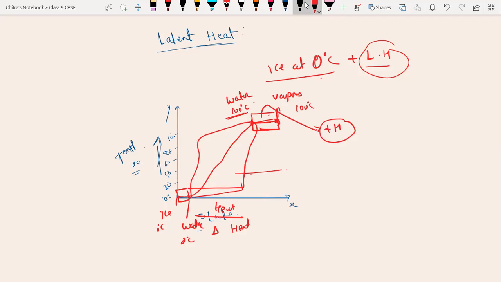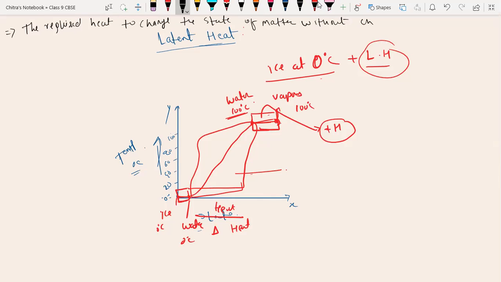First I am going to write the definition, then you will understand. So the definition for latent heat is the required heat to change the state of matter without change in temperature.